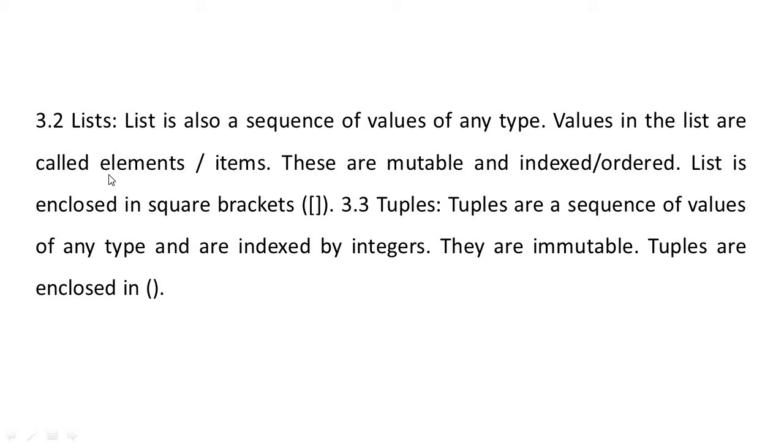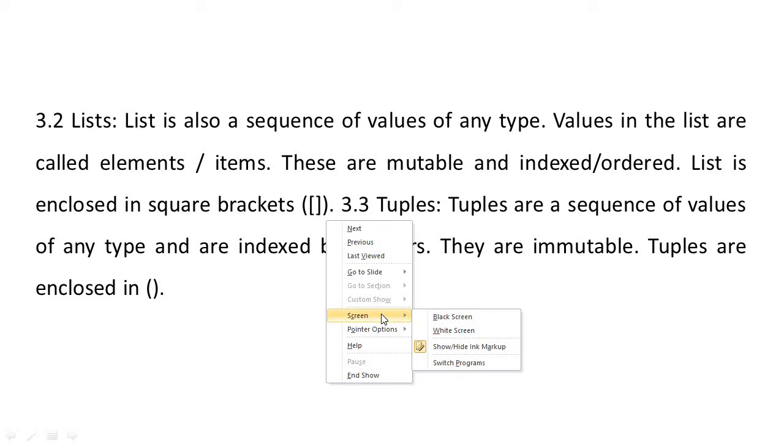Next we have list. List is also a sequence of values of any type. Values in the list are called elements. These are mutable and indexed or ordered. List is enclosed in square brackets. This is a square bracket. So remember this.